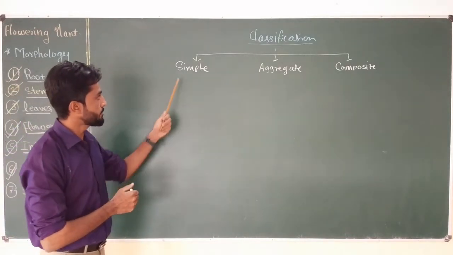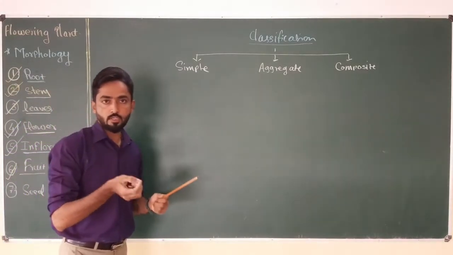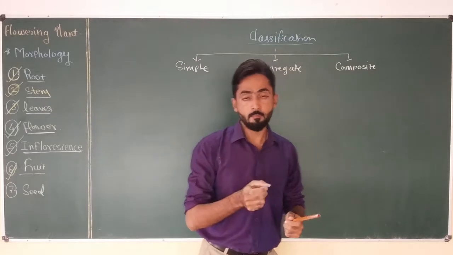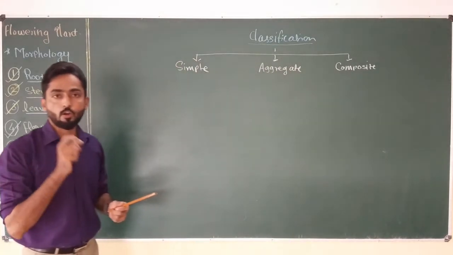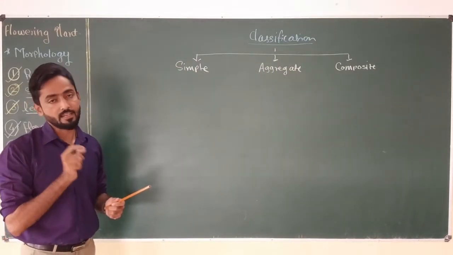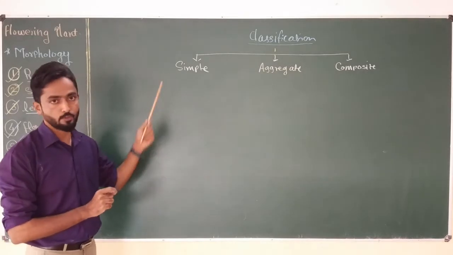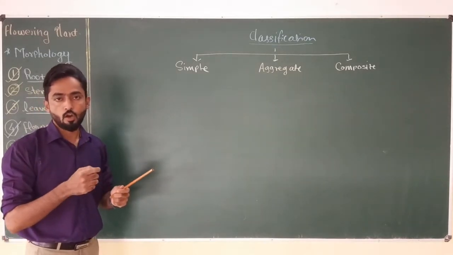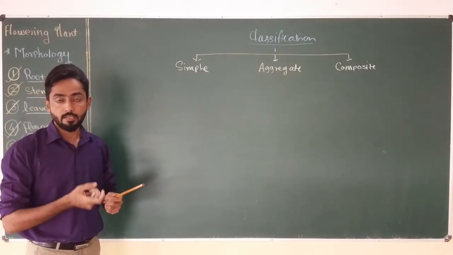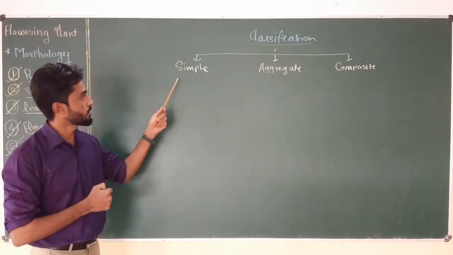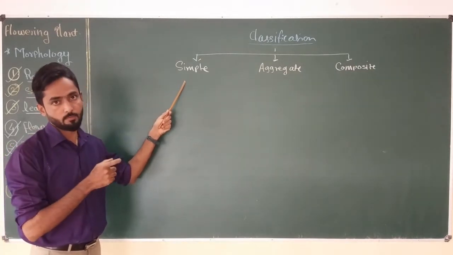And in case of simple fruits, they are produced from a monocarpellary or polycarpellary syncarpous ovary. Either they are produced from a single ovary or multiple ovaries, but they are fused. So they are called polycarpellary syncarpous ovary.